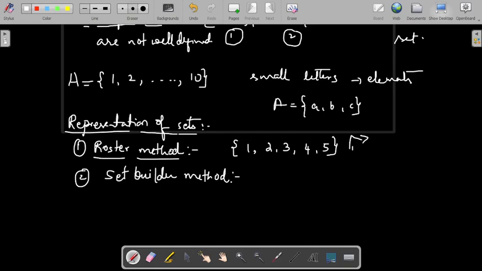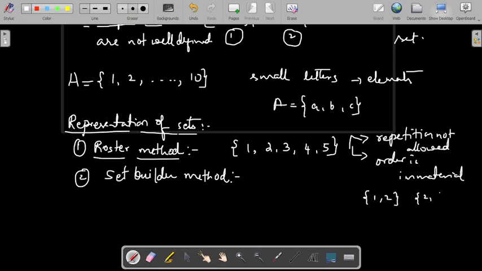There are two rules when you are writing a set in roster form, or any set for that matter. You should not repeat the elements, that is, repetition of elements is not allowed. And the second rule is that order is immaterial. That means if you write a set as 1, 2 and you have another set 2, 1, these two sets are equal. The order in which you write the elements is immaterial. You can write 1 first, 2 next, or 2 first, 1 next. Both sets are equal. That is the method we follow while writing a set in roster form.